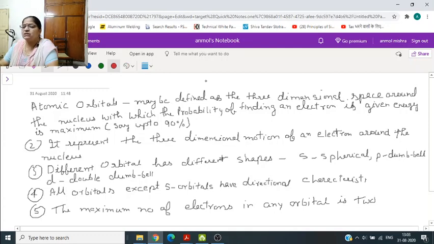So shells, they are orbits, designated as K, L, M, N. Again we will discuss it. And orbitals, they are s, p, d, f. Now what is an atomic orbital? It is defined as the three-dimensional space around the nucleus within which the probability of finding an electron is maximum.